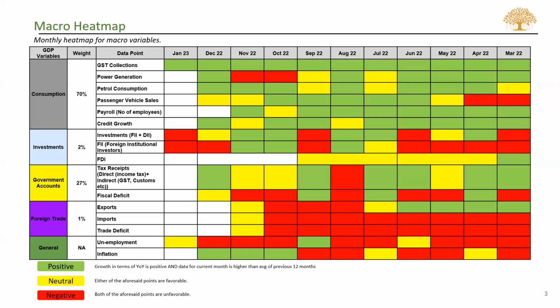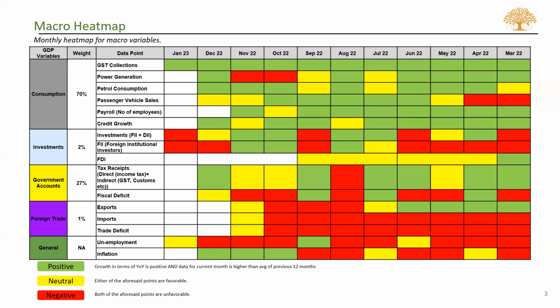Then looking at foreign direct investments, this data comes in once a quarter, and the latest data available for September 2022 reveals that there was an inflow of around 82,000 crores for the quarter ending September. So the growth of FDIs is on a declining trend.